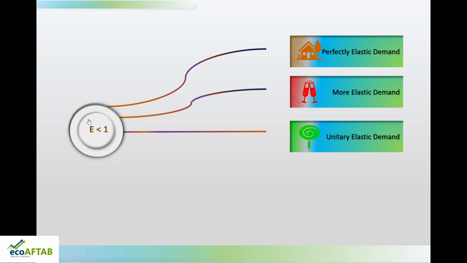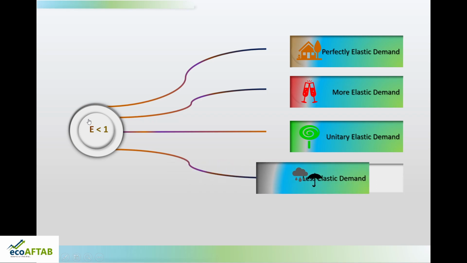If the elasticity of demand is less than 1, it is called less elastic demand. Friends, here, if there is rainy season, there will be more demand for umbrellas, and at that time even if the price has increased much, we will not stop buying it, we will buy it.